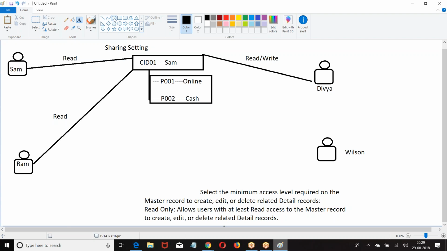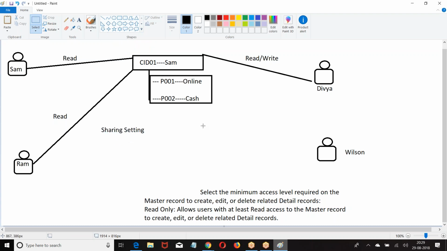Now who is the master? CID01. For this master record, who can create child records? Who can modify the child records? Who can delete the child records? This is the question. Now that is defined by sharing settings. Who will decide that? Sharing settings.